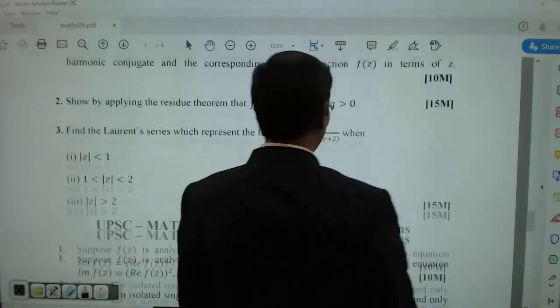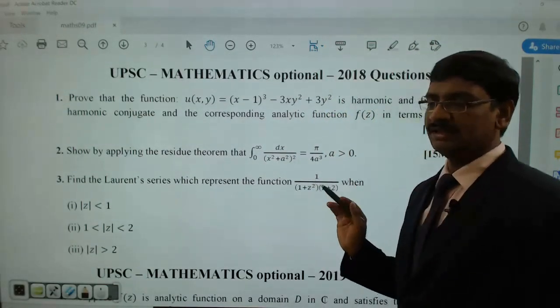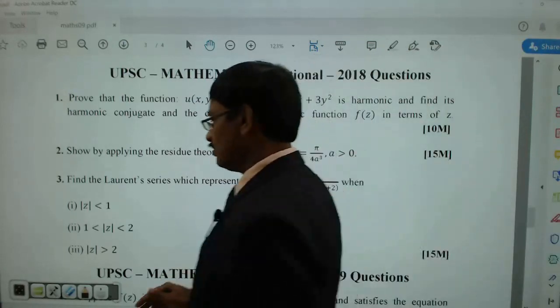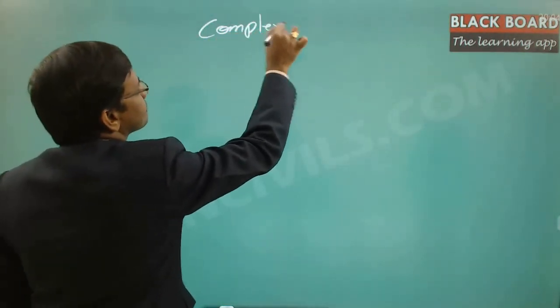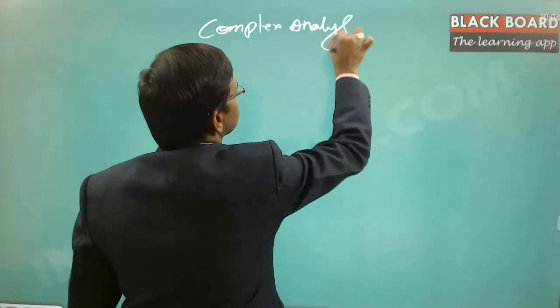Now, the syllabus of this complex analysis is a very, very short syllabus. Let me list down the syllabus. Complex analysis: analytic function.